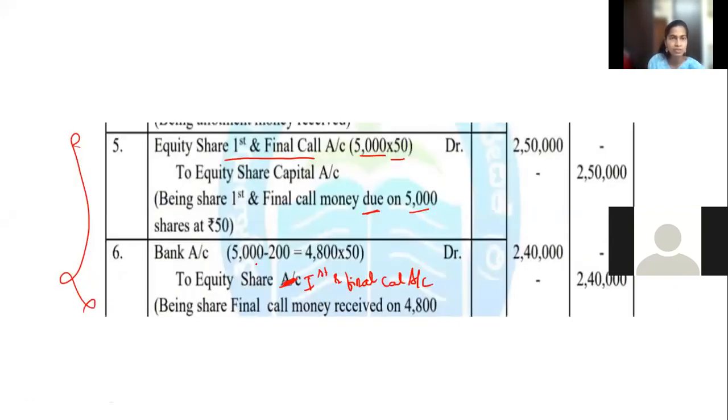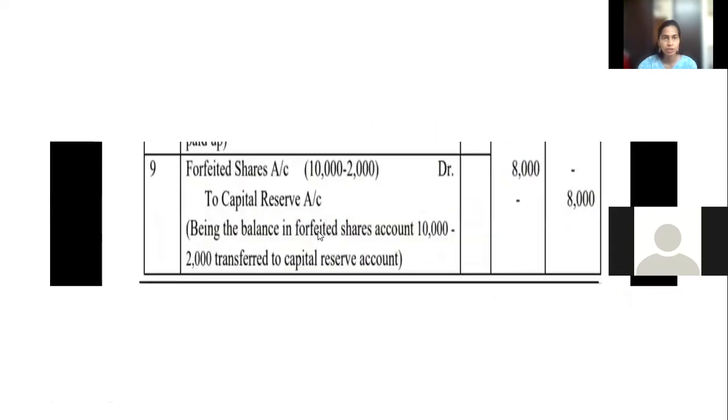See, 5,000 minus 200. Why am I doing 200? Because they have given in the question that on 200 shares, money is not received. So you will minus it. You will get 4,800 into 50. Once again, I will tell why I minused it. It is given in the question. See, come back to the question.